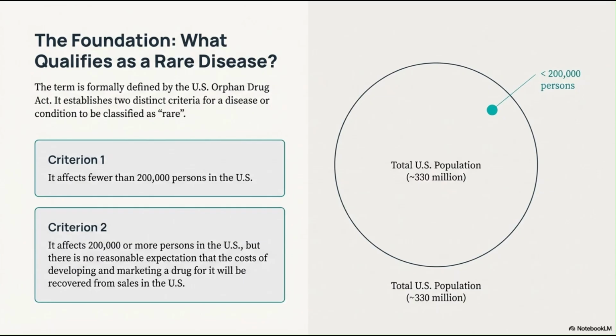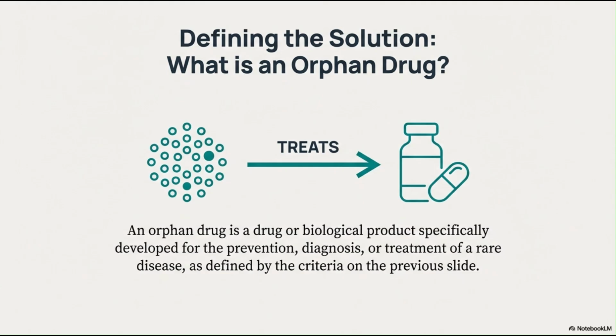By the term rare, we mean something that is not frequently present. So these are the two criteria which qualify a disease as a rare disease. And next, we are going to talk about the solution to it, which is: what is an orphan drug? An orphan drug is a drug or a biological product that's specifically developed for the prevention, diagnosis, or treatment of a rare disease as defined by the criteria on the previous slide.